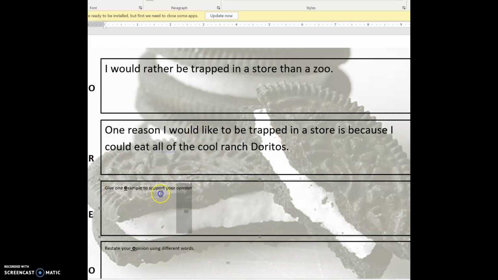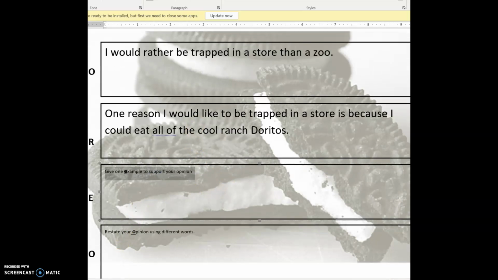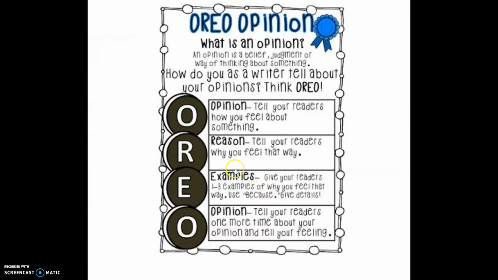All right. Now we have to give an example to support our opinion. We don't want to just finish and say why and then be done with it, right? Okay. So then I'm going to talk about my example, and to write about my example, I need a sentence starter for that as well. So hold on, let's check. So let's look at the next part.